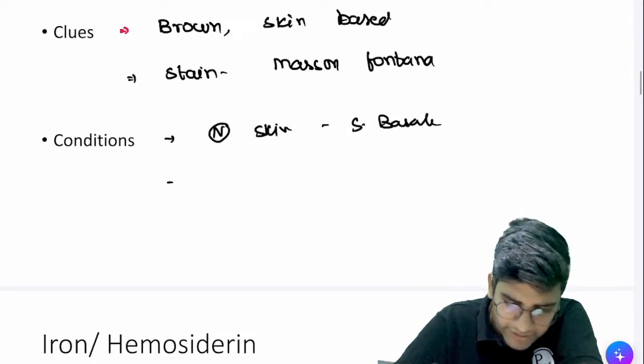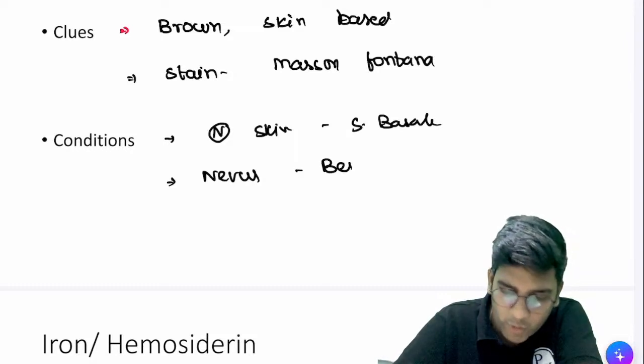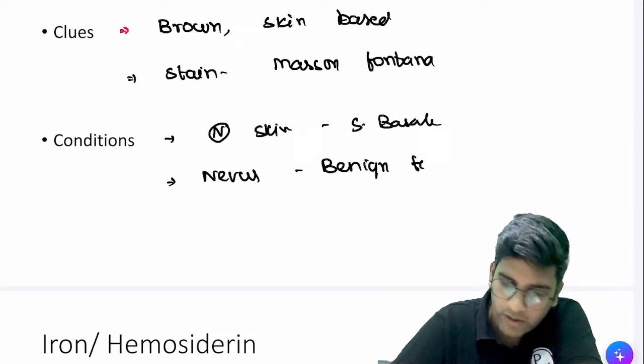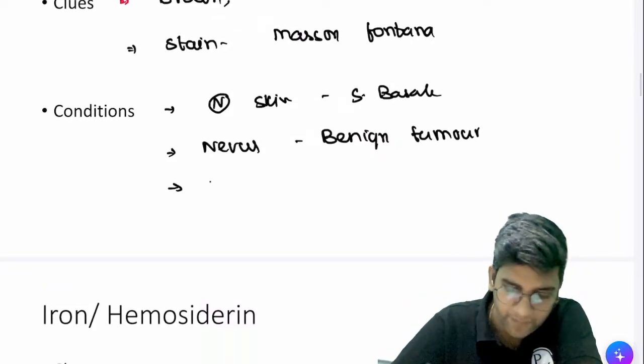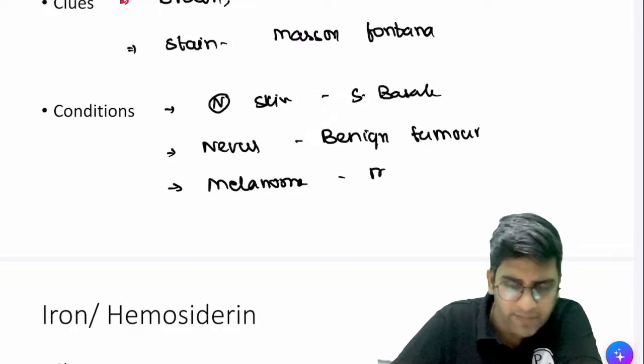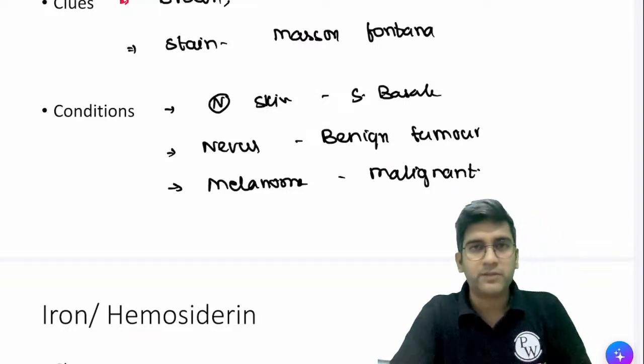Perfect. In other conditions, I have a condition called nevus. This is a benign tumor of melanocytes. We'll see what benign and malignant mean very soon when we get to the neoplasia chapter. And we have melanoma. Melanoma is a malignant tumor of melanocytes. These are a few basic things which I want you to remember.